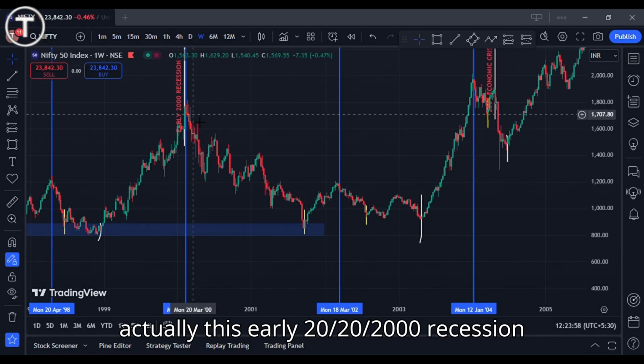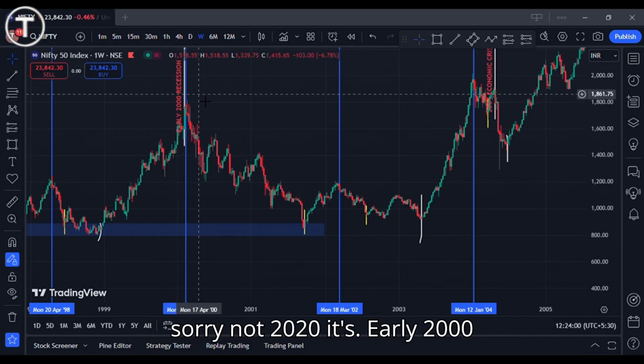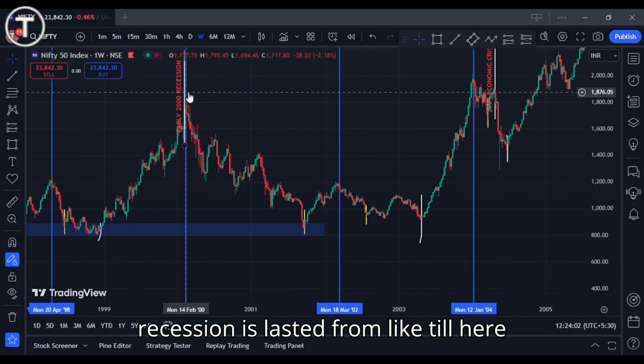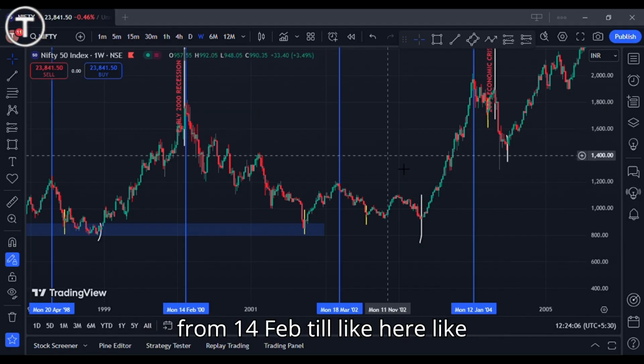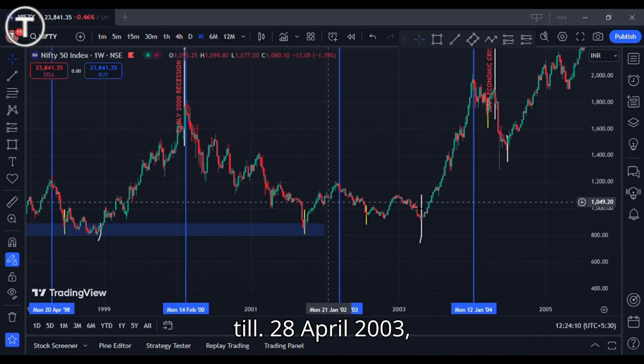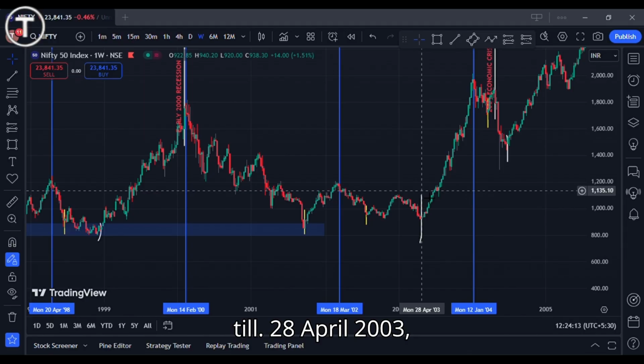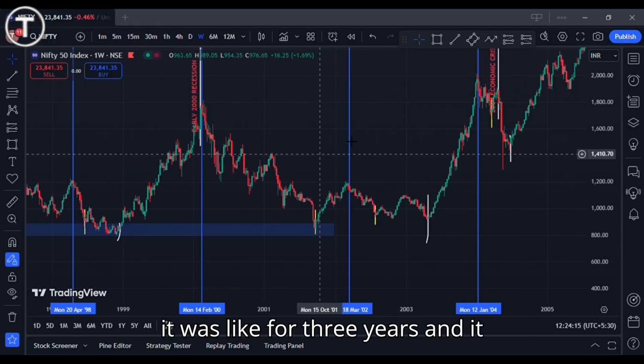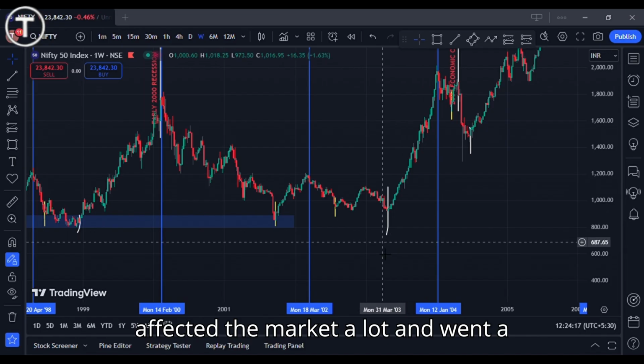And then this early 2000 recession, sorry, not 2020, it's the early 2000 recession. It lasted from 14 Feb 2000 till 28 April 2003, like 3 years, and it affected the market a lot.